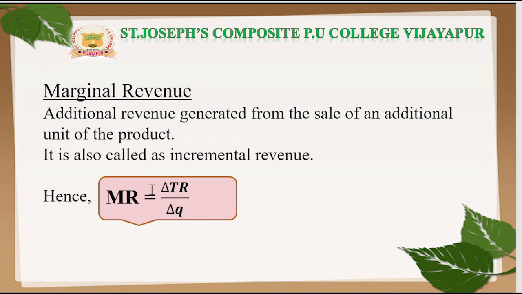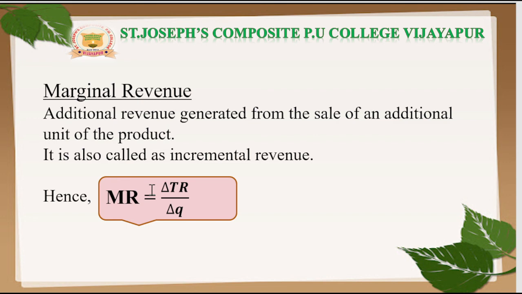Setting the technicalities aside, the intuition for this result is quite simple. When a firm increases its output by 1 unit, this extra unit is sold at the market price. So the firm's increase in total revenue from the 1 unit output expansion, that is MR, is precisely the market price.